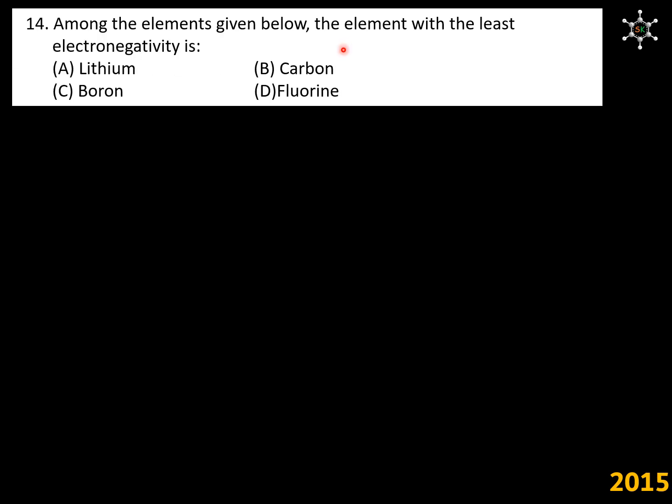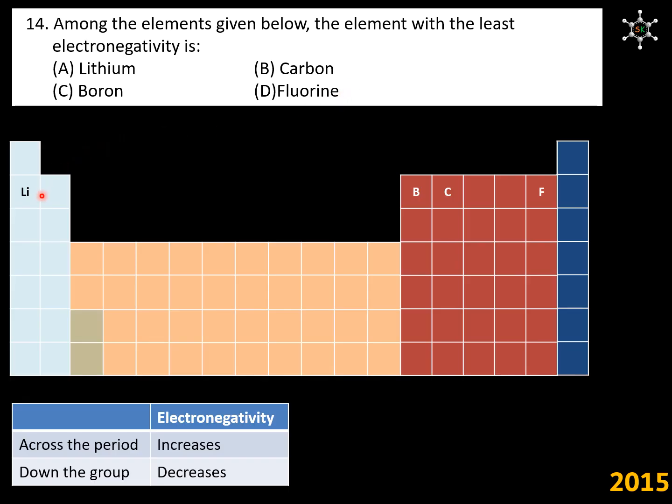Among the elements given below, the element with the least electronegativity is... Let us find out the position of these elements in the periodic table. Lithium is in the second period, group 1. Boron is in second period, group 13. Carbon is second period, group 14. Fluorine is in second period, group 17.